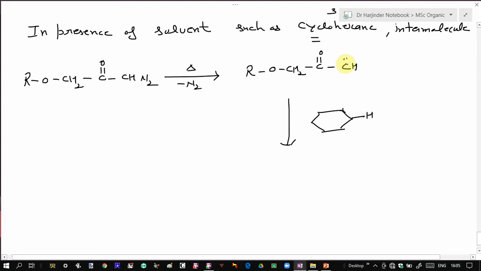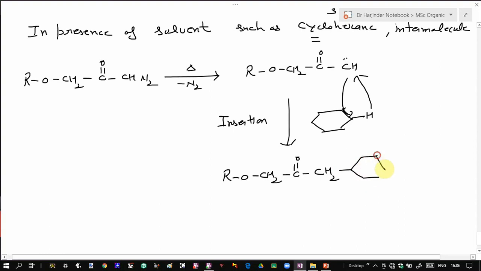In that case, this carbene gets inserted between one of the carbon-hydrogen bonds of this cyclohexane. So insertion takes place, and here the insertion is intermolecular, to give you this product.